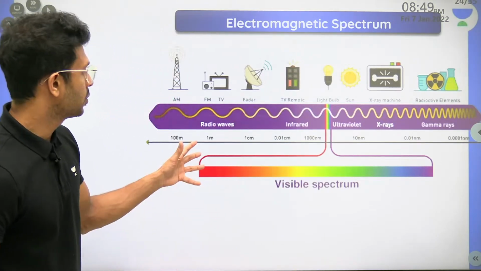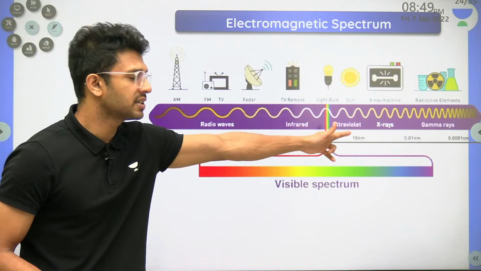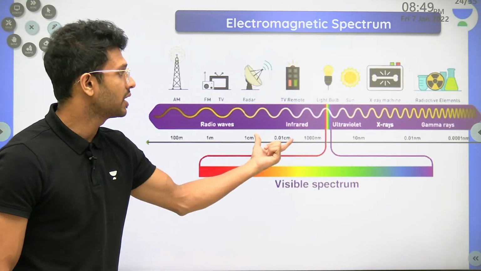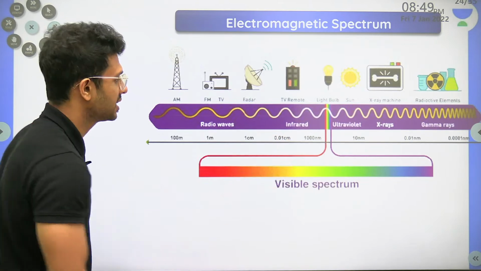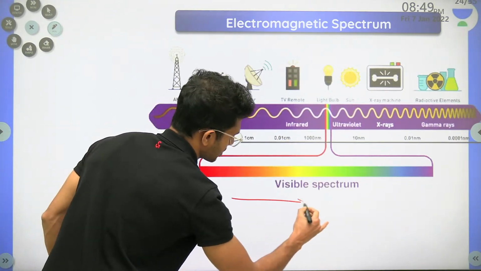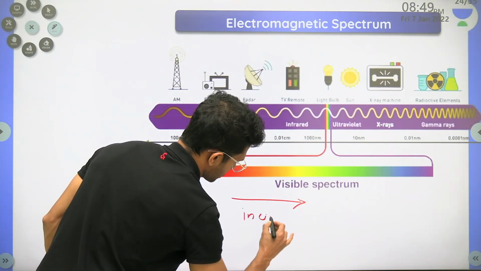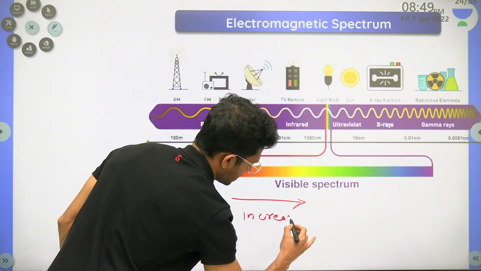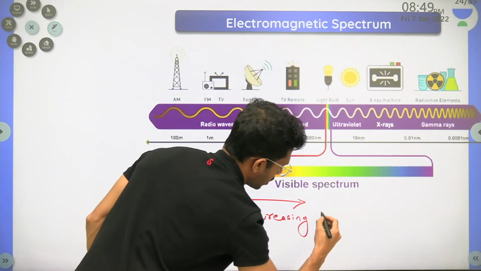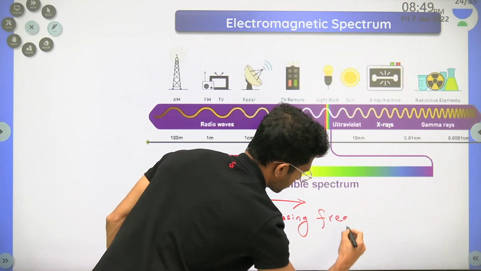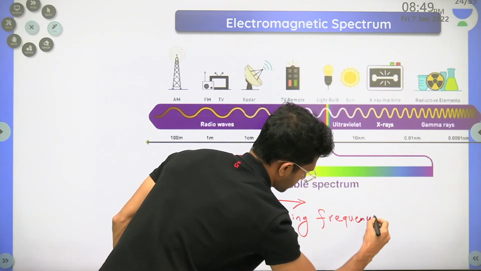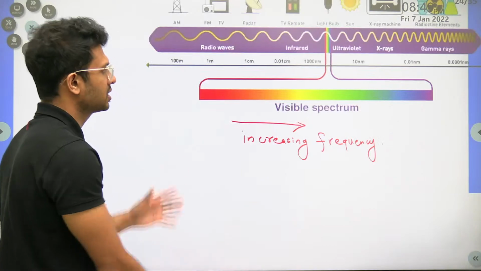Here we can see that towards the right, all the electromagnetic waves are arranged in increasing order of frequency. Increasing order of what? Frequency. In which direction? Towards the right.